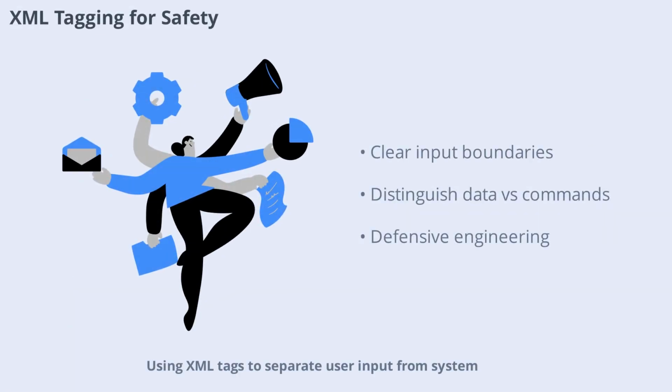Using XML tags to separate user input from system instructions is a practical way to prevent prompt injection. By clearly defining which parts of the prompt are data and which are commands, developers can help the model distinguish between safe content and potential exploits. This architectural approach is a cornerstone of defensive prompt engineering.